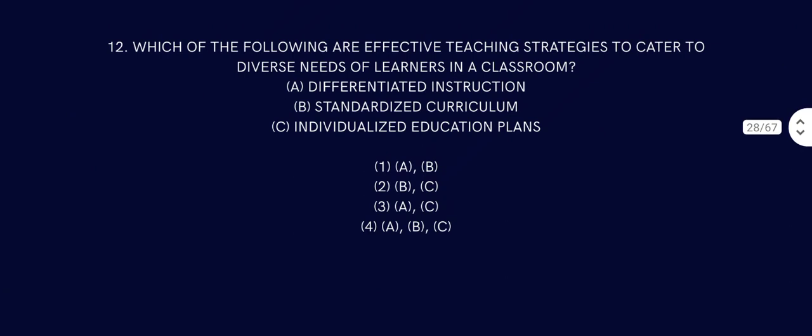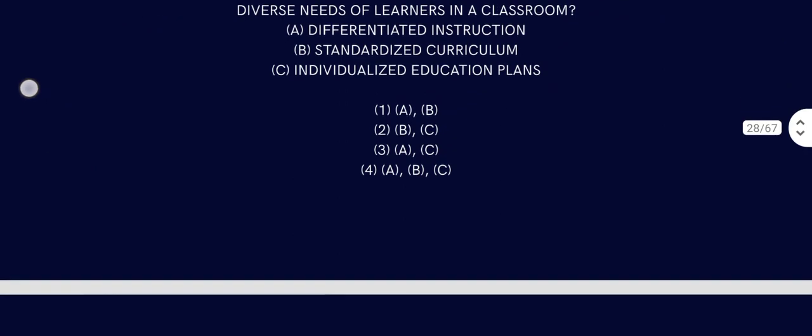Question number 12. Which of the following are effective teaching strategies to cater to diverse needs of learning in the classroom? Differentiated instruction, that is true. Standardized curriculum, that is not really true. Wait a second. Standardized curriculum works actually. Individual education plan, that is also true. Now standardized curriculum doesn't work, but individualized education plan works when you have a diverse classroom. So answer is NC.